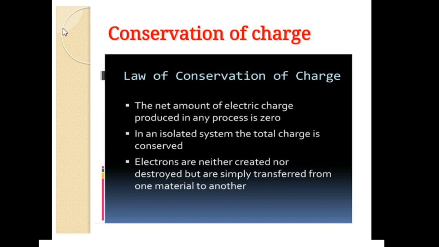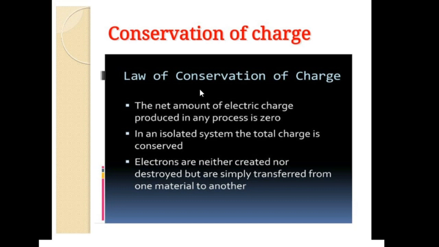For example, when a glass rod is rubbed against a silk cloth, some negative charges are transferred from glass to silk. As a result, the glass rod is positively charged and the silk cloth becomes negatively charged.